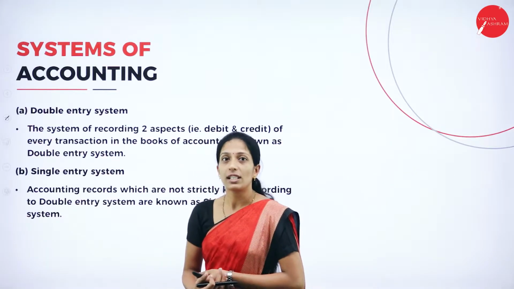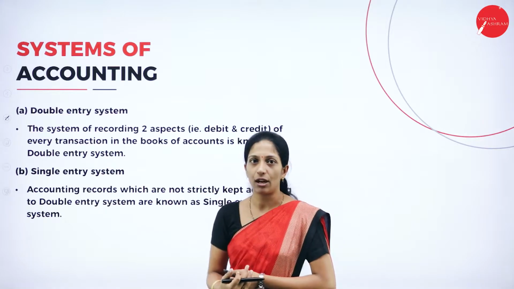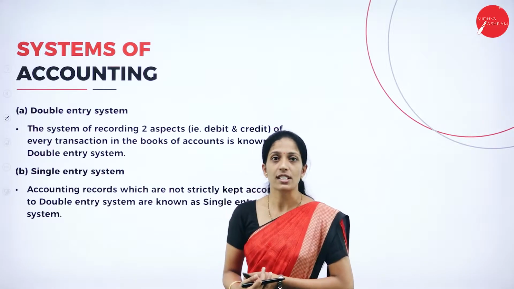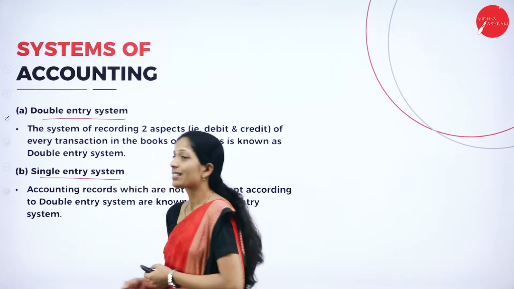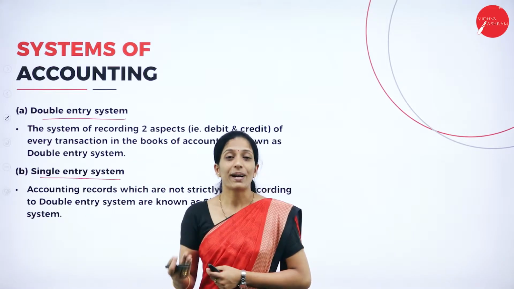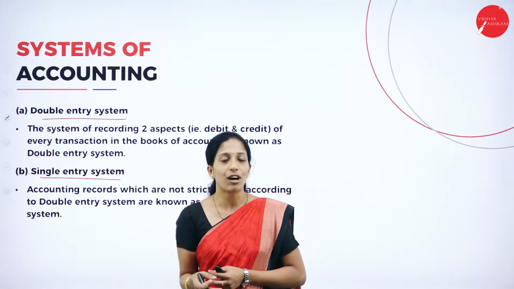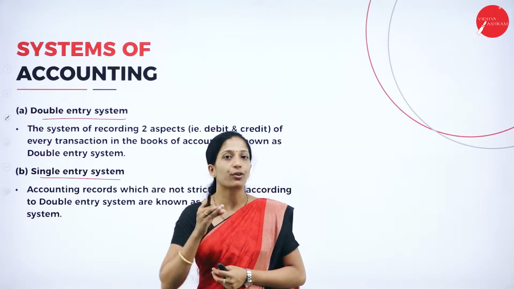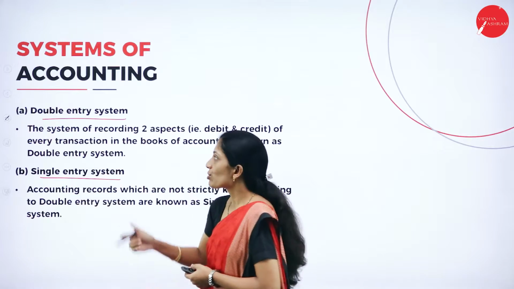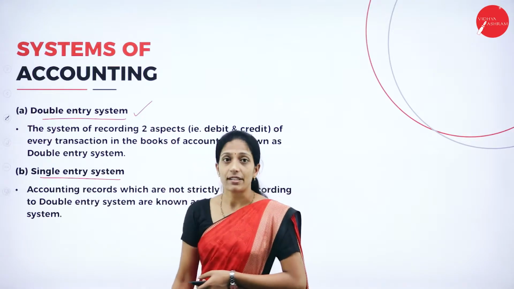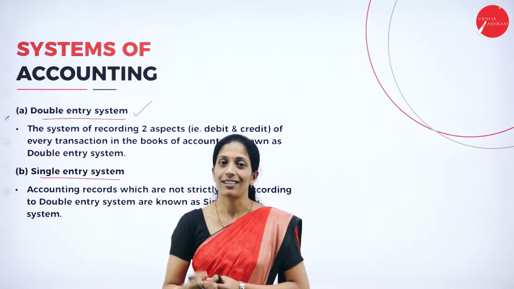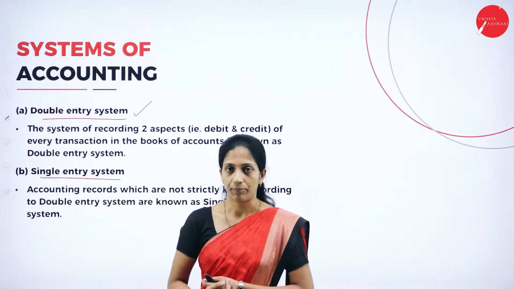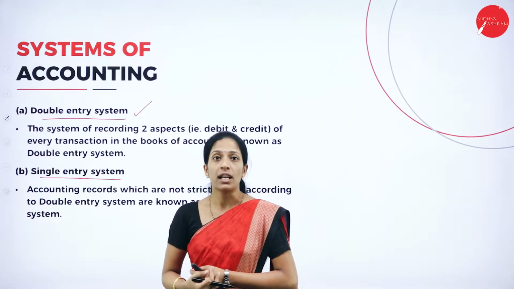So we are going to learn about systems of accounting. There are mainly two systems of accounting, that is double entry system as well as single entry system. You might have heard about it. Whatever recording we make in the books of account relates to the double entry system, and it is one of the most accurate systems of accounting. Now let us see what this double entry system is.